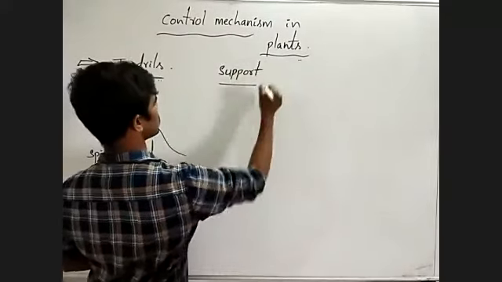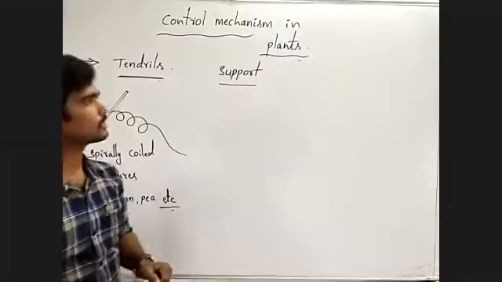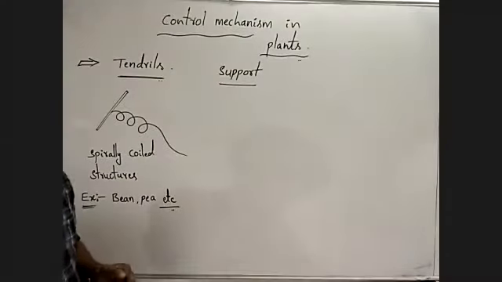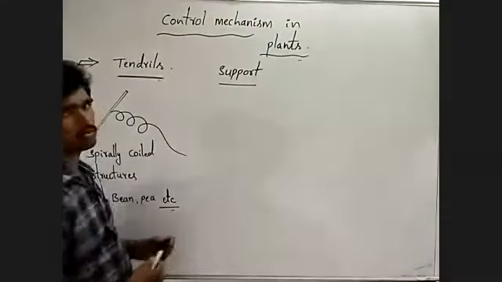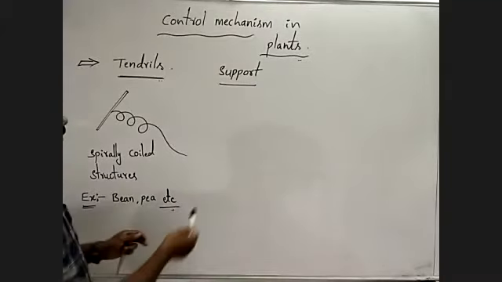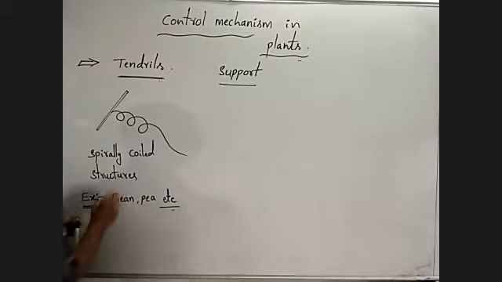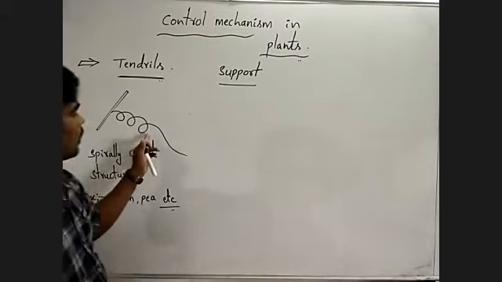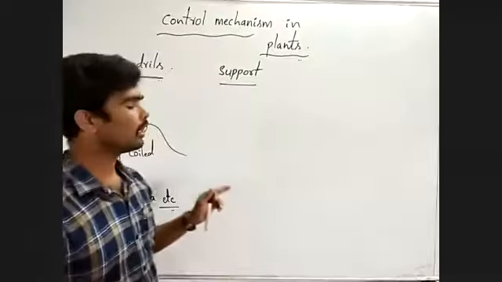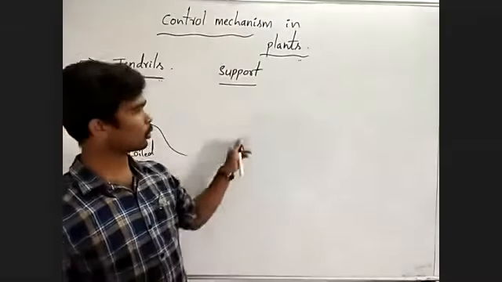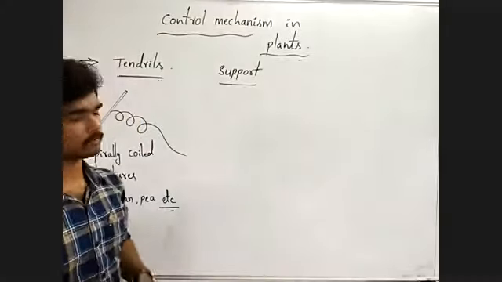That is actually support. Towards the support, tendrils are attracted and they grow towards the support.